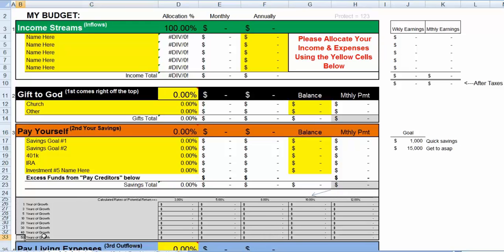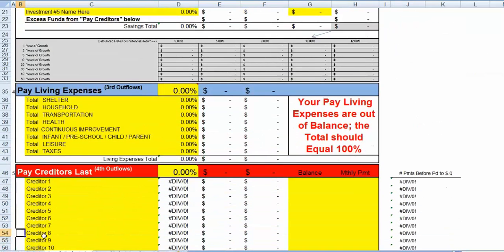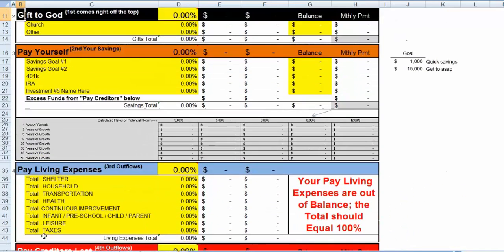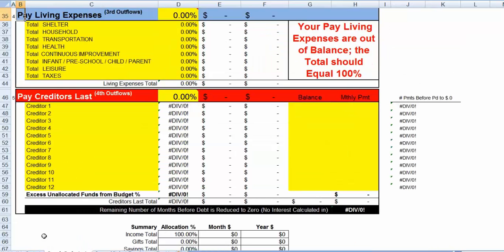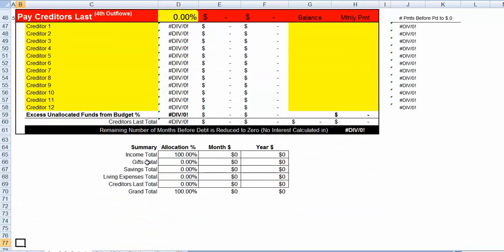and we continue on down the spreadsheet, and we pay for our living expenses, and then we finally pay our creditors last. So there are 1, 2, 3, 4 expense categories that we classify, which summarize at the bottom of this spreadsheet too. Our gifts total, savings total, living expenses total, and then creditors total.